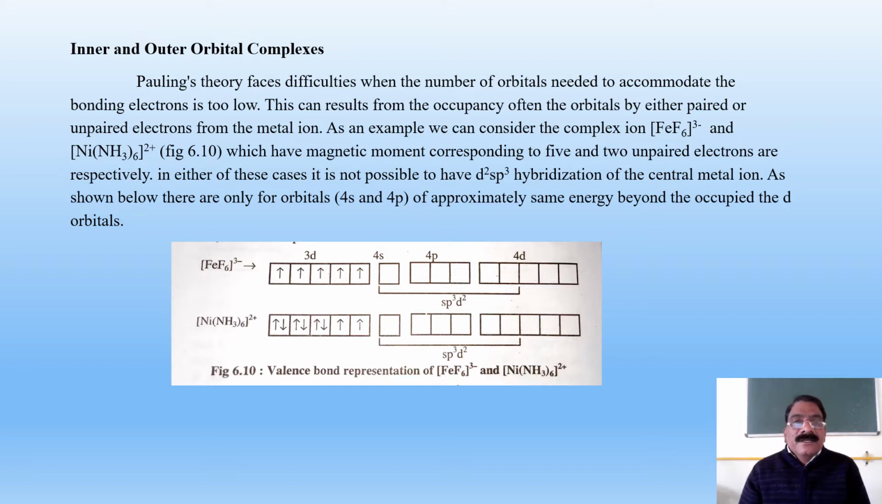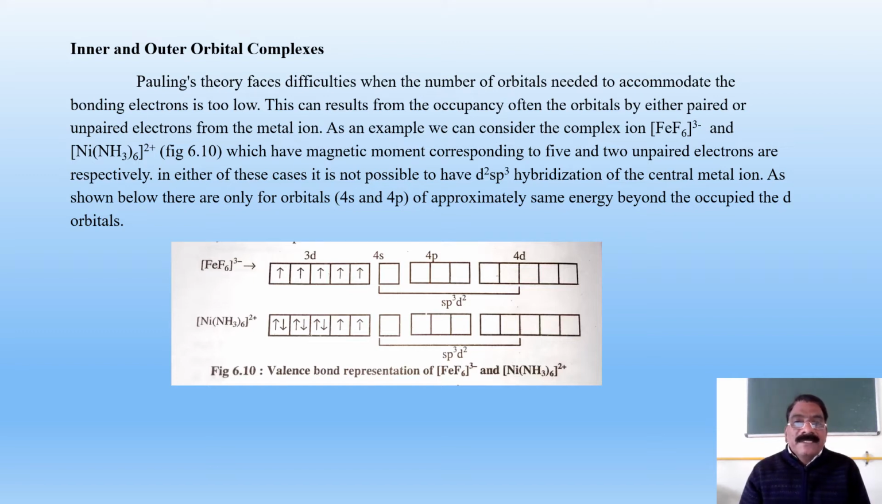As shown here, there are only 4s and 4p orbitals of approximately the same energy beyond the occupied d orbitals. See here, in Fe3+ the 3d orbitals have the 5 unpaired electrons and it shows the related magnetic moment. So here it cannot take part in bonding. Here 4s, 4p and 4d orbitals can take part in the bonding and hybridization must be